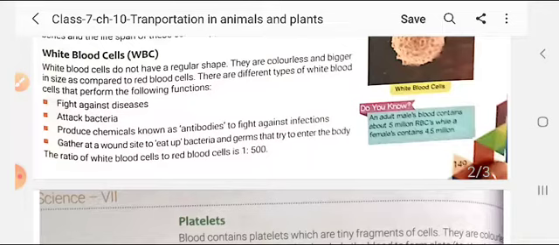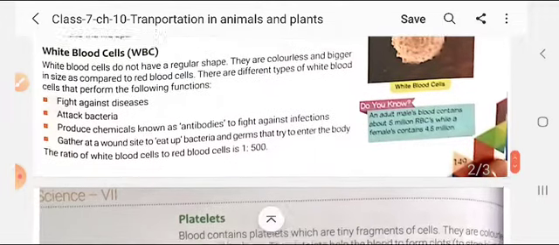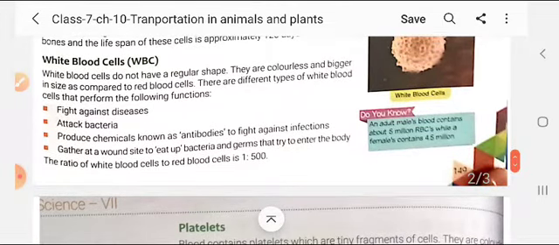First, the WBC present in our blood helps in fighting against diseases and attacks bacteria. If bacteria or any type of germs come inside our body, the WBC that is present in the blood as a component fights against those germs and kills them.